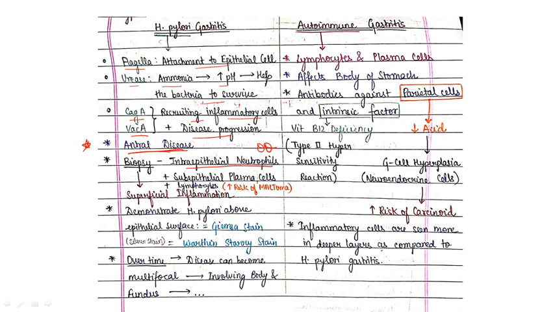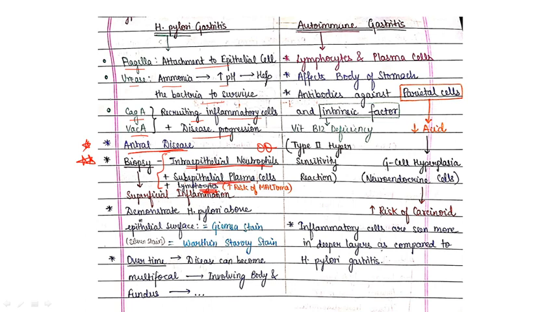Intraepithelial neutrophil plus subepithelial plasma cell you will get. This is a very important point. That is the biopsy. In biopsy you will find intraepithelial neutrophils and subepithelial plasma cells, plus there will be lymphocytes also. So remember these 3 points: intraepithelial neutrophils, subepithelial plasma cells, and lymphocytes.